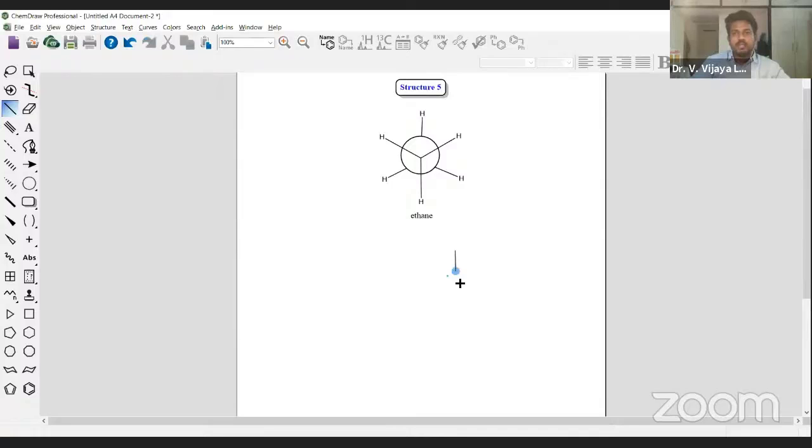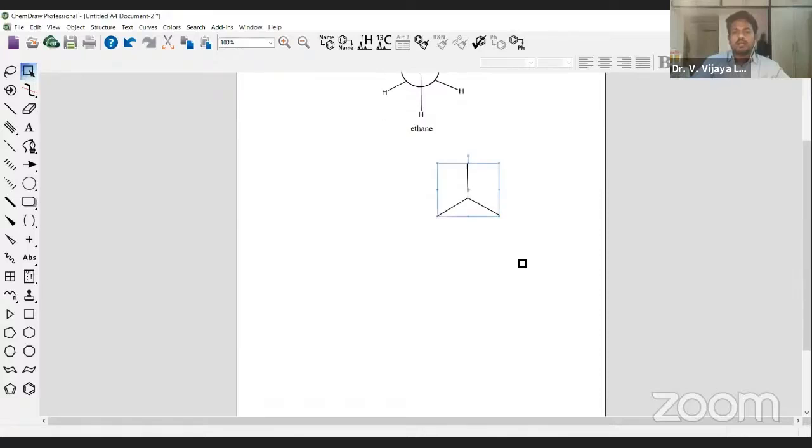Then you put your cursor at one end of the single bond and click, and you will get one single bond, and click again and you will get another single bond. So we have literally written CH3. If you want to maximize this structure, it's very simple. Use the marquee tool or lasso tool. Click on any part and it will automatically get selected. Then increase the size if you want to, to make the structure clearer. This is how you can increase it.